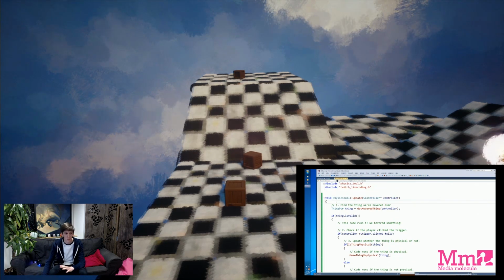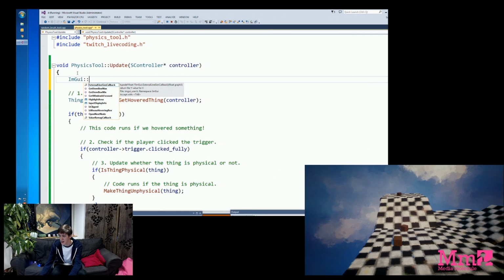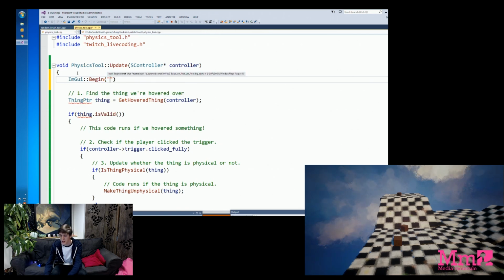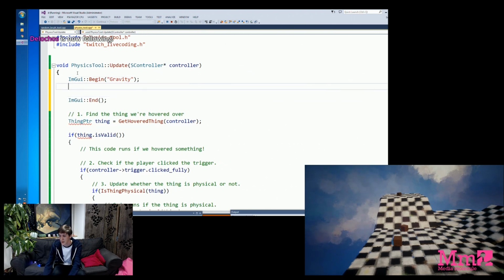So I'm going to add a bit of code here and I'm going to skim over what it does exactly. But essentially it gives us a display on the PS4 that lets us change values. One of our ex-programmers, Omar, set up something called IMGUI, which is a very useful system for adding displays on the screen which lets us twiddle with things. So we're going to have one that's called gravity. It'll give us a panel, so it starts here and ends here, and anything between this gives us some stuff in that display.